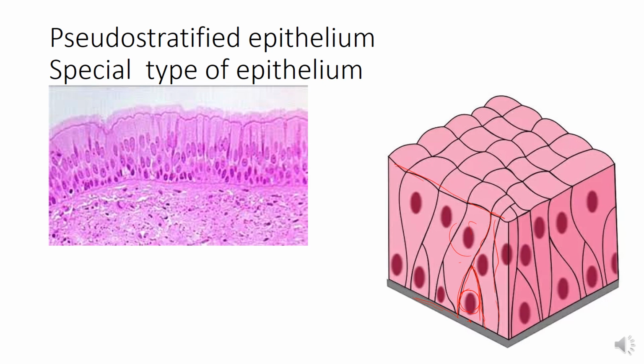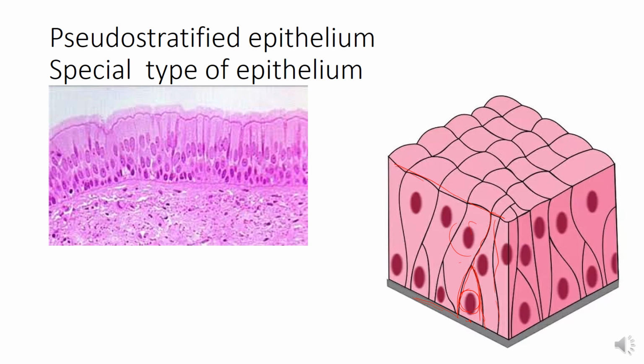As we know the nucleus lies in the broad part, so in the basal cells the nucleus lies near the basement membrane, while in the columnar cells the nuclei lie more towards the apical surface. So this gives the appearance of false stratification because the nuclei are lying at different levels.